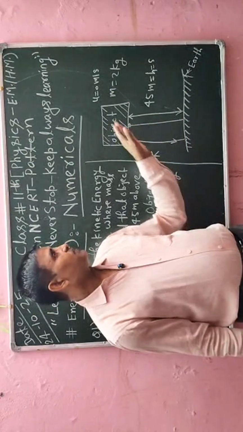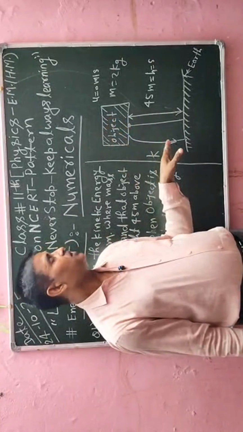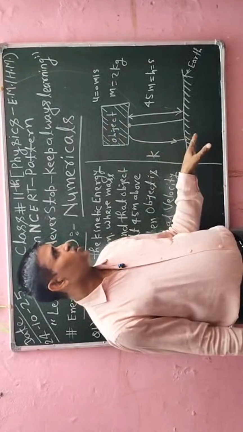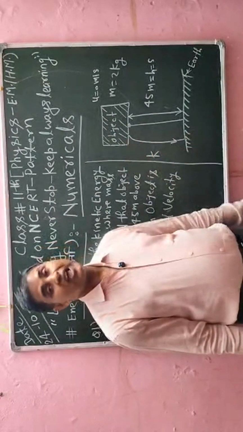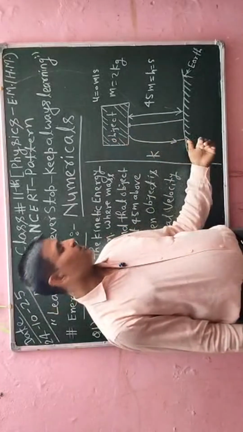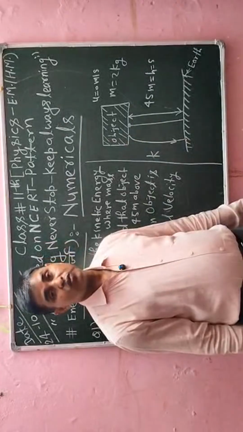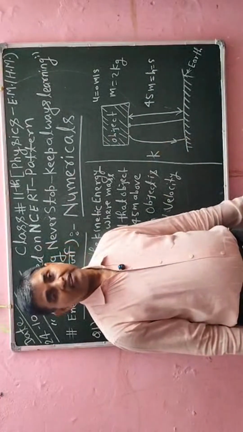Now after some time, if due to any force that object falls down from the top of the tower to the bottom of the tower or on the earth, that object will have a velocity. With that velocity, that object will fall down. So we have to calculate the kinetic energy of that object.